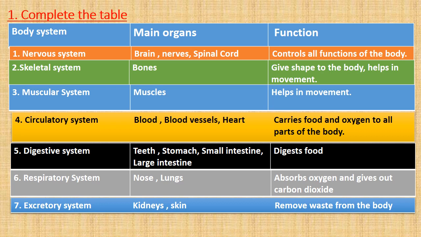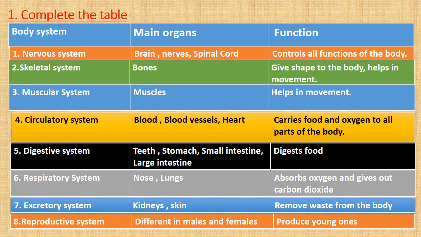So this system, excretory system, will remove waste from the body, and in this process kidneys and skin will play an important role. As we all know that skin removes waste from the body in the form of sweat. So this is number 7, excretory system.